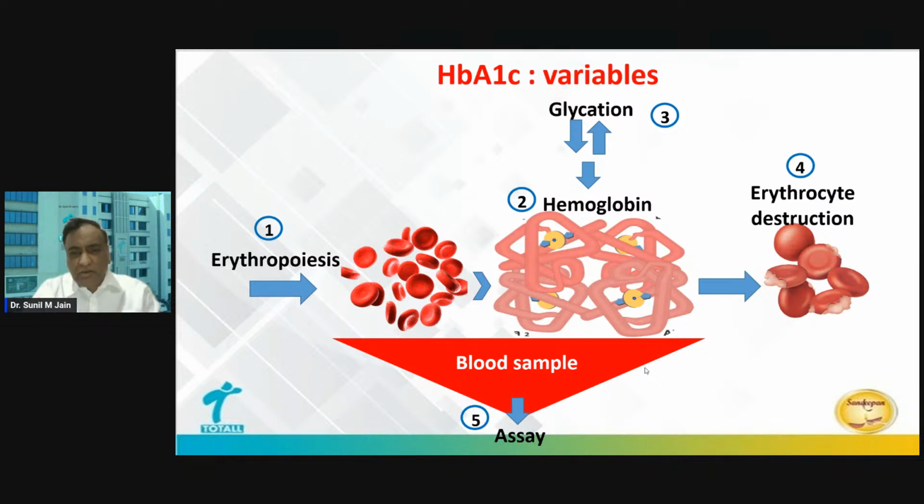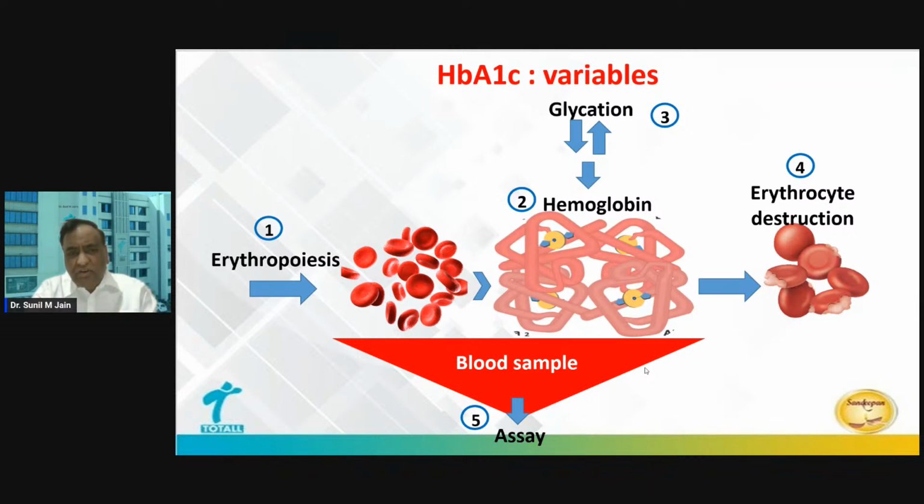And that's where the relationship of RBC lifespan works well. But there are instances when the rate of erythropoiesis can change. The rate of erythrocyte destruction can change, and obviously this will significantly affect the HbA1c interpretation because the survival of RBC has changed now.